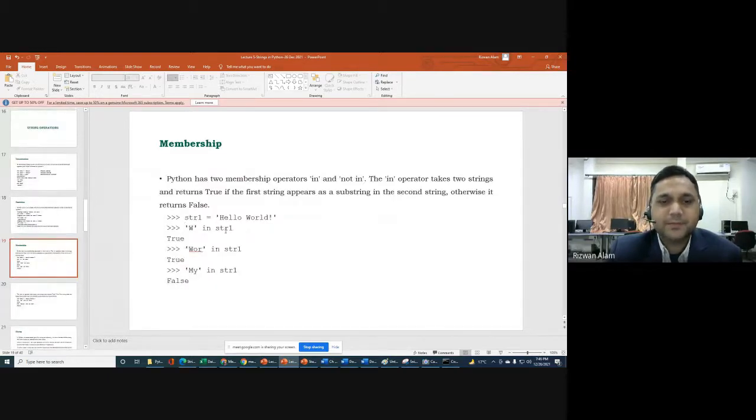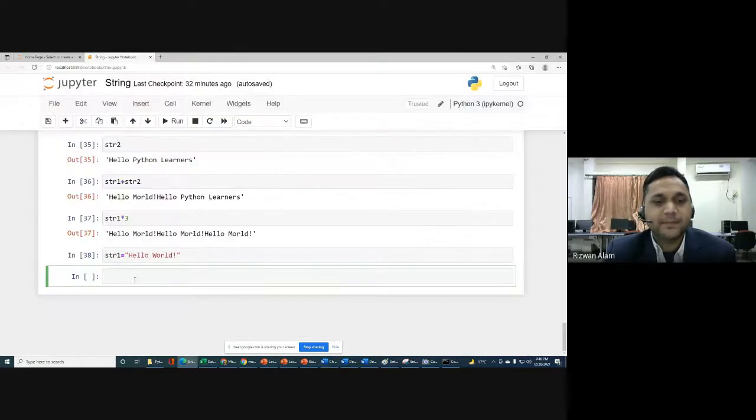Membership means if you want to check whether a particular character or a particular substring is part of a string or not, for that we have membership operators: in and not in. So first of all, let me check in.